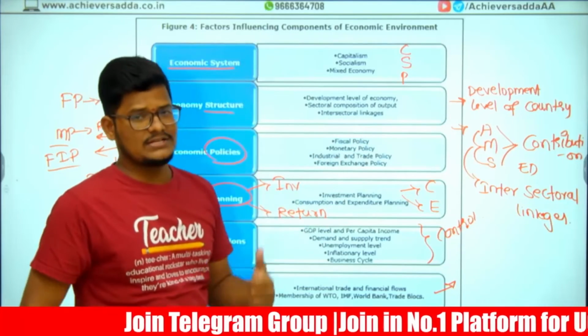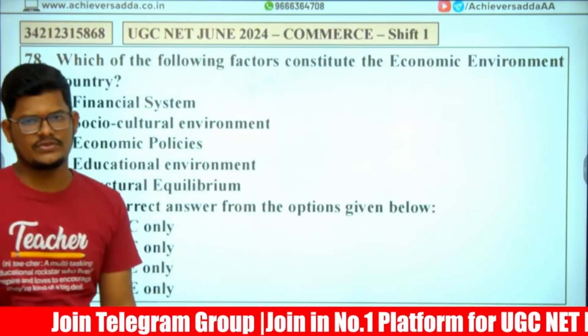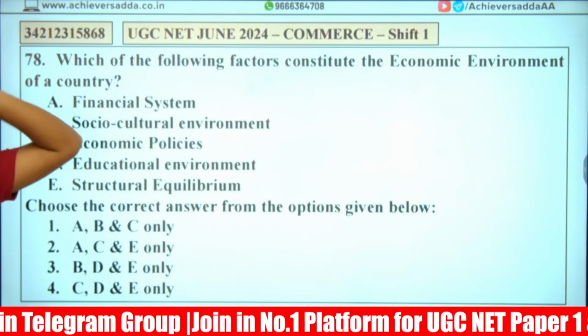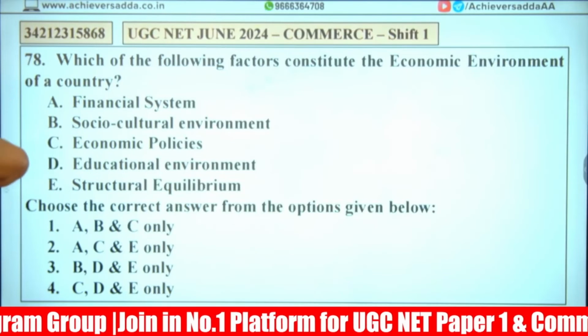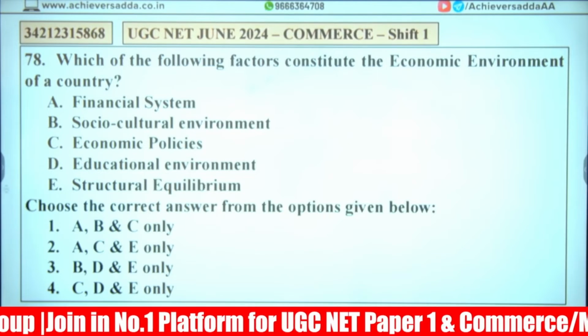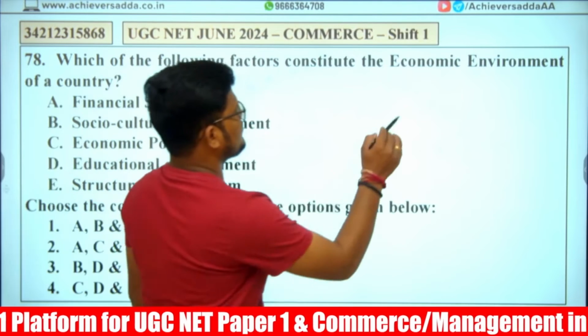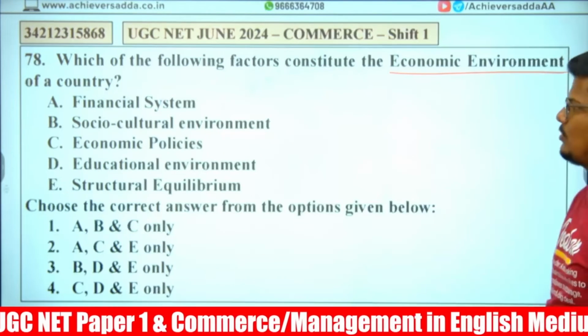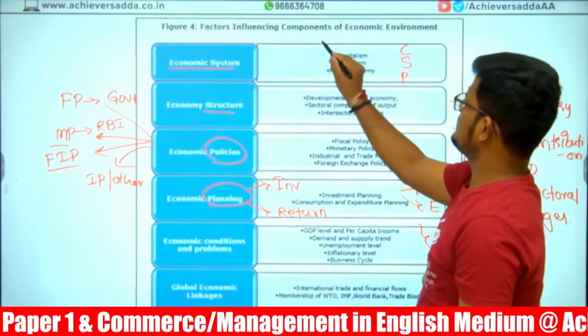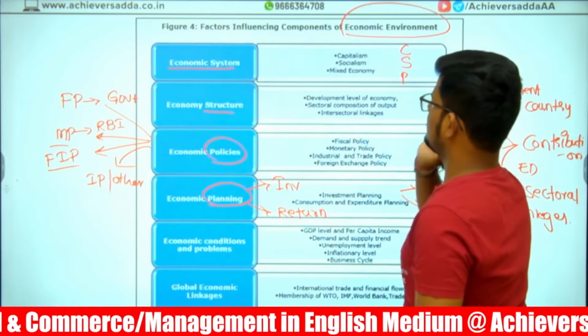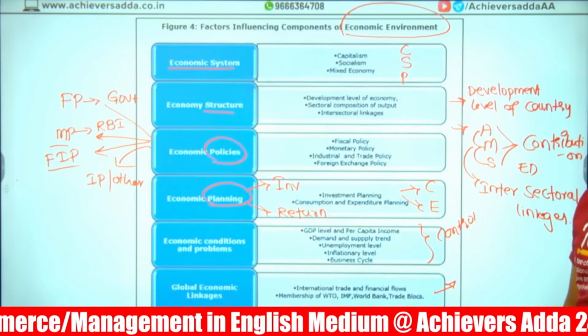But this classification was asked in the examination. Answer this question. This is a June 2024 examination question. Which of the following factors constitute the economic environment of a country? Sir, economic environment. Whatever we discuss, all are factors influencing the components of the economic environment.